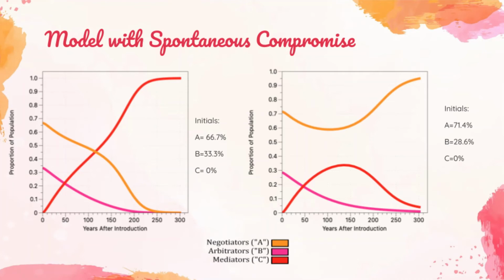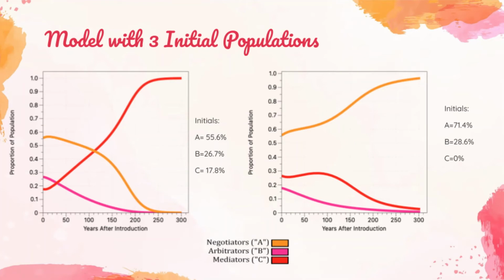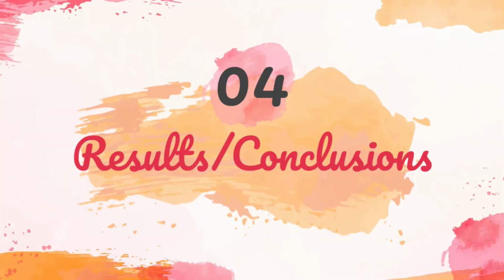In this final set of diagrams, we see 3 initial populations instead of 2 initial populations, and we see similar behavior to that of the spontaneous compromise. Sigmoidal increase of the highest group or of the mediation group if the initial populations of negotiators and arbitrators is close enough to each other. And now on to the results and conclusions.